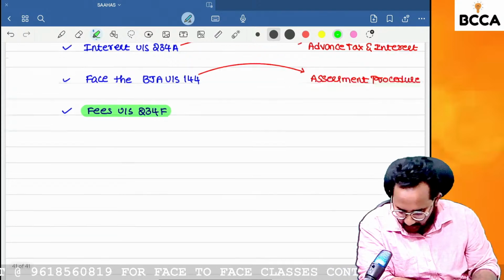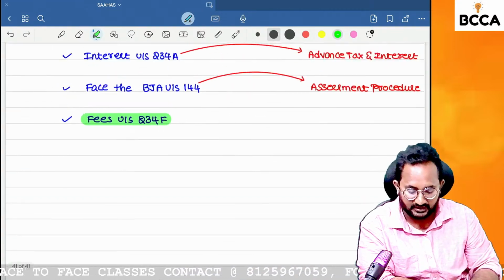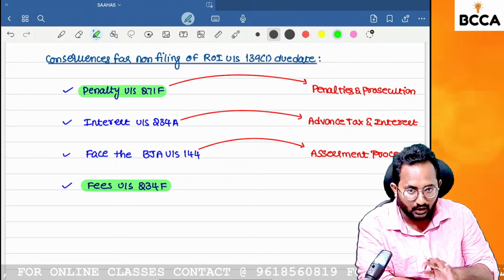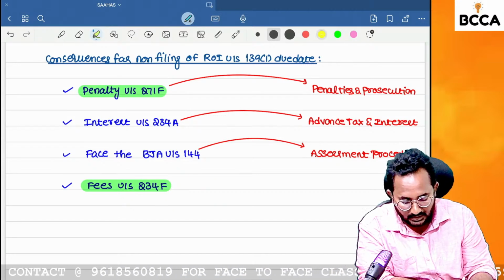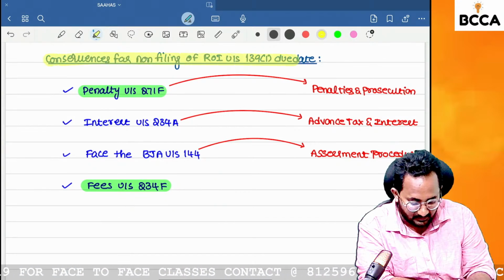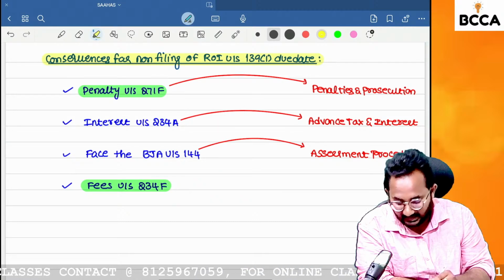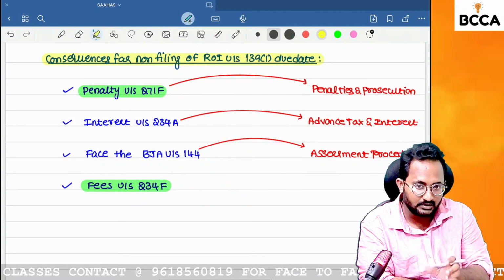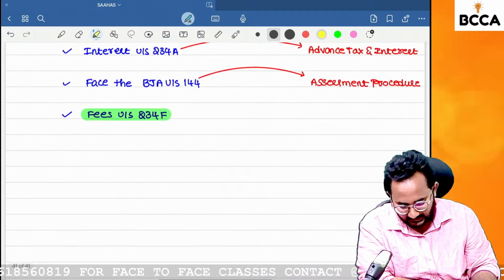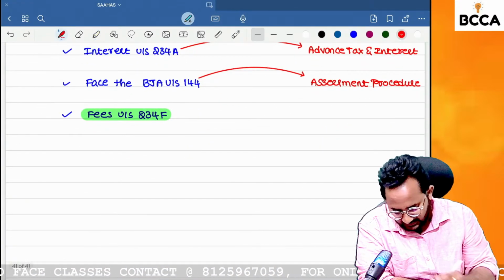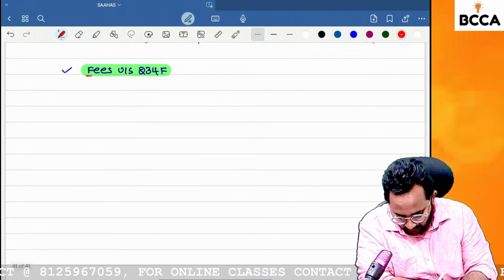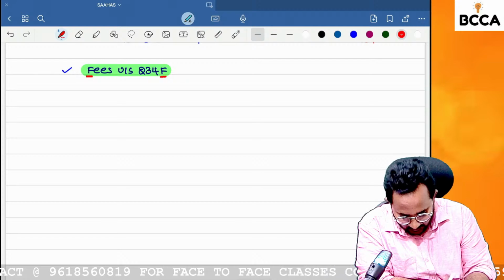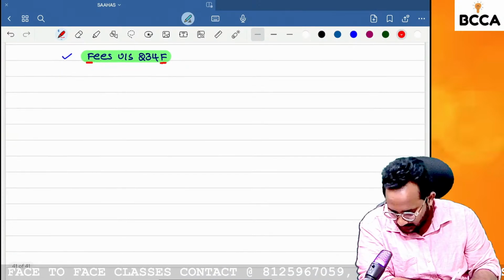What is 234F? Fees is different, penalty is different. Please understand that. Normally, if you have not filed your return of income within the due date under section 139 subsection 1, you have to pay penalty as well as fees. Fees is an official word. What is the fees under section 234F? The word starts with F and the section ends with F also. Fees, just remember.